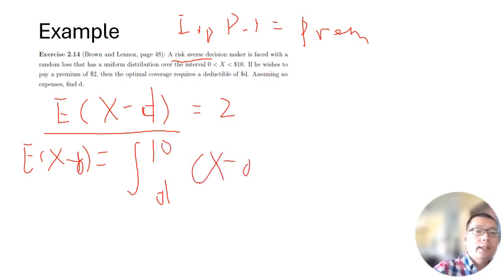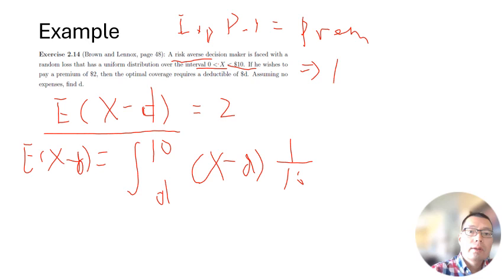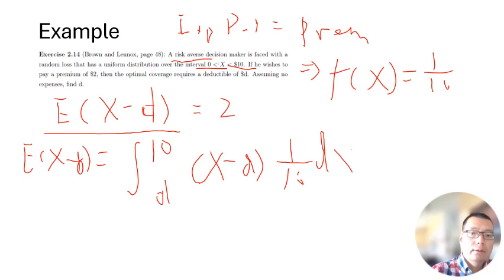Of X minus D, anything below D you will not get paid. And since it's a uniform distribution between 0 and 10, f(x) is equal to 1/10.